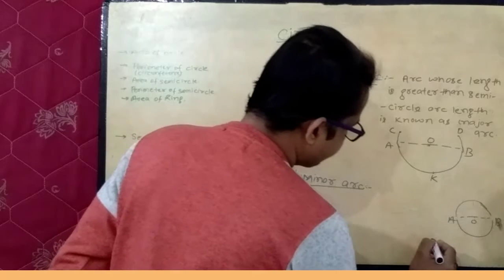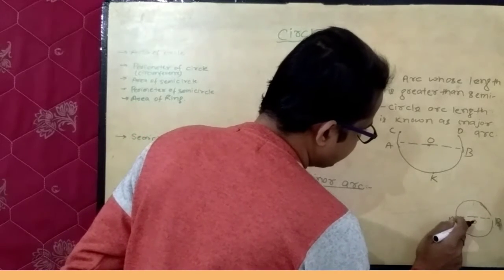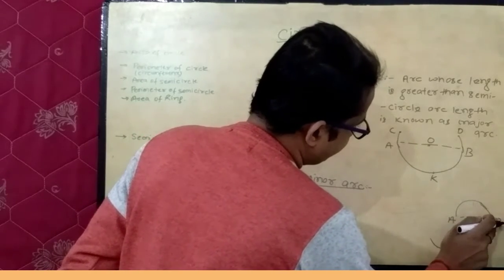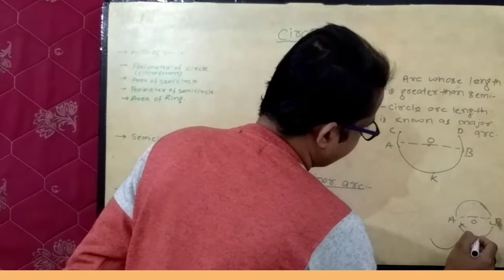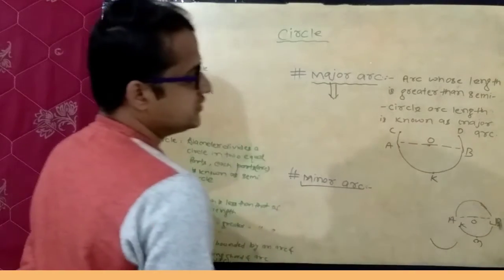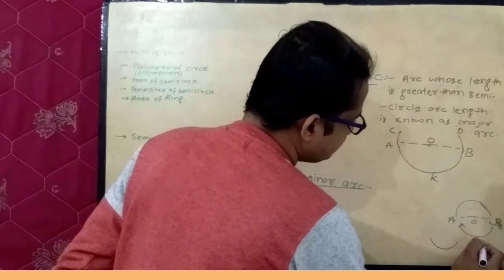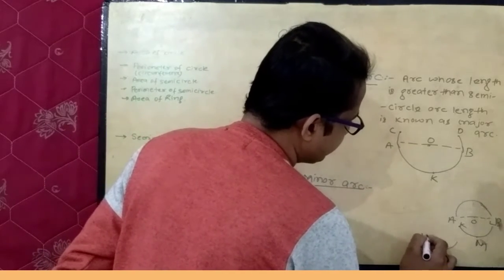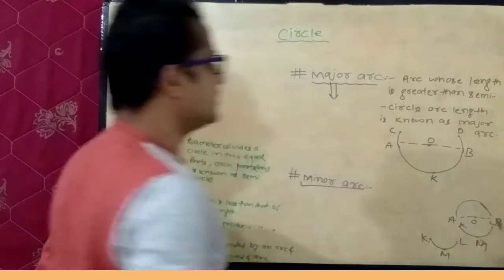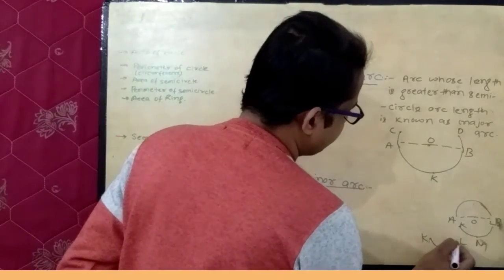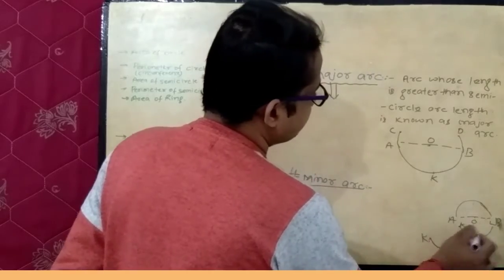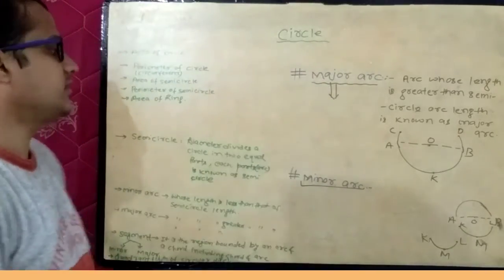So if we consider only this portion K, L and M, this arc is known as a minor arc and its length is less than the length of the semicircle arc.